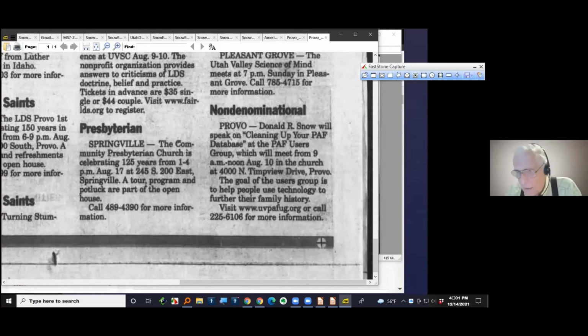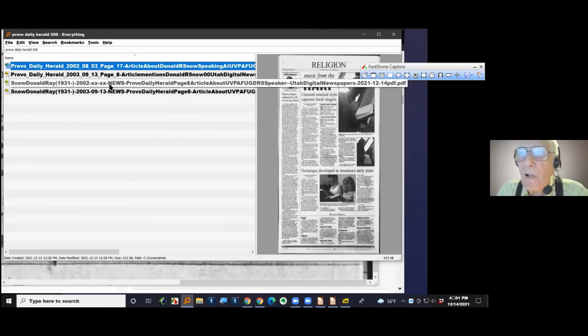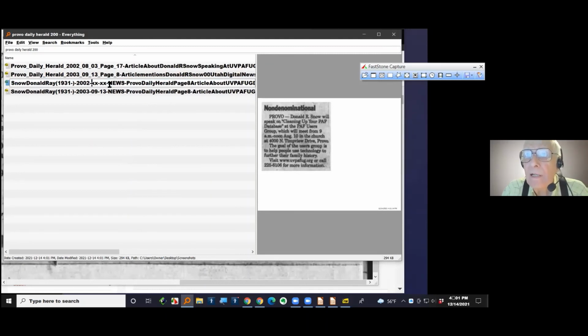And now if I go back over here to the program, the Everything program, there'll be a page here. Here it is. Okay, now I can see what the date was. It was 2002-08-03. So now I can correct that in here and get that accurate. So that newspaper article occurred in 08-03.